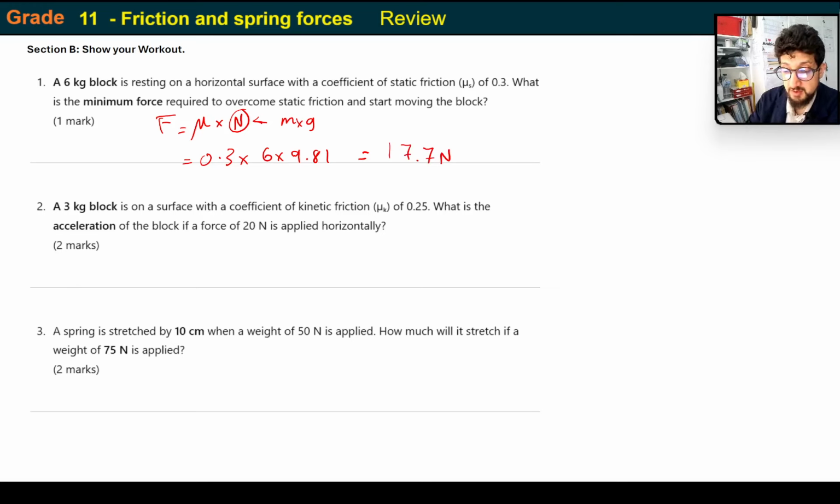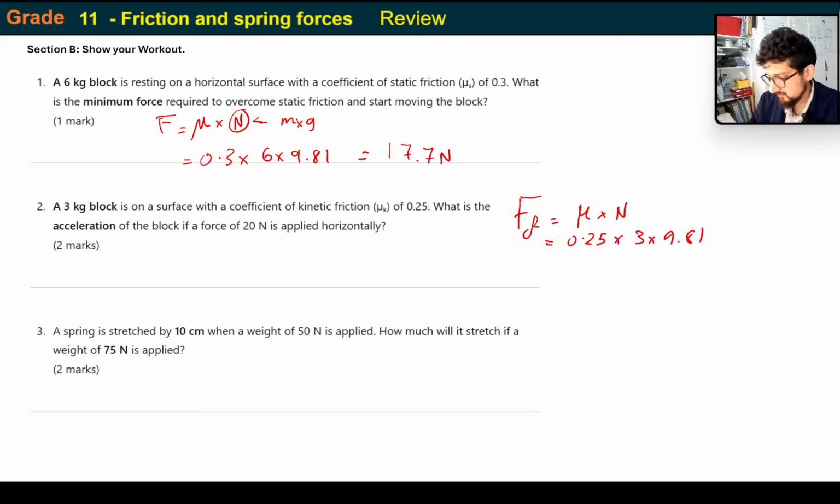A 3 kilogram block is on a surface with a coefficient of friction of 0.25. What is the acceleration of the block if a force of 20 newtons is applied horizontally? Okay, in this case you have to do just a wee bit of work. First, let's find out what the frictional force is going to be. Force of friction is mu multiplied by normal force, so 0.25 multiplied by 3 multiplied by 9.81.